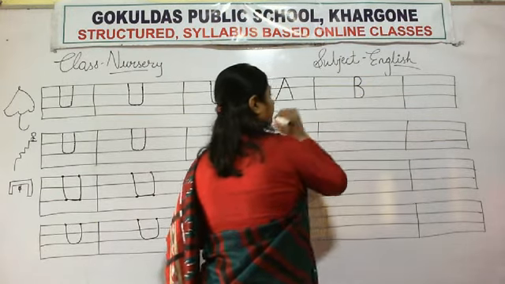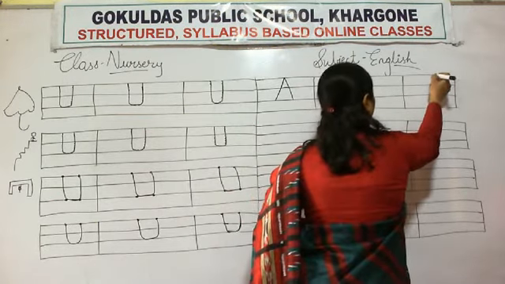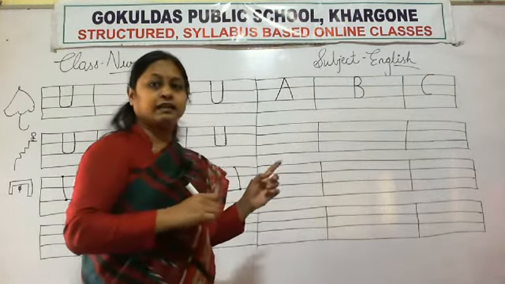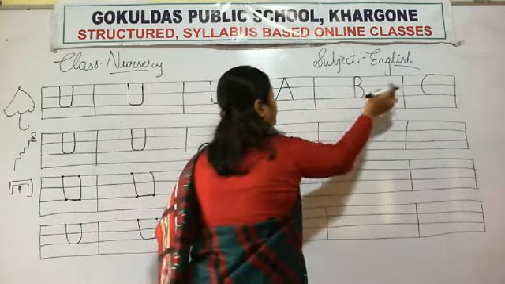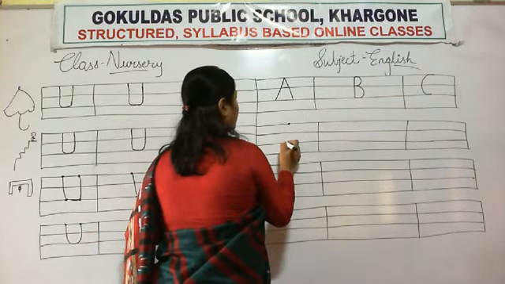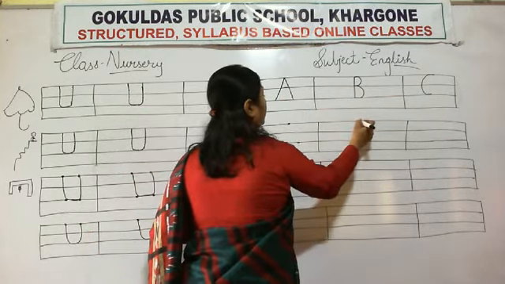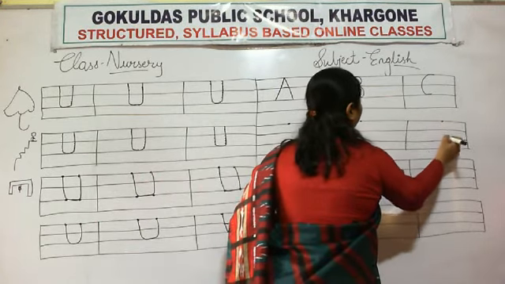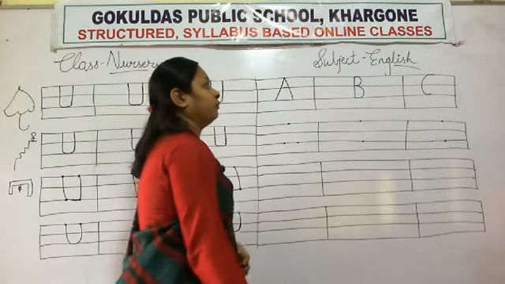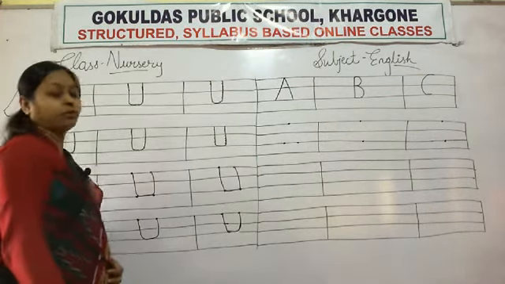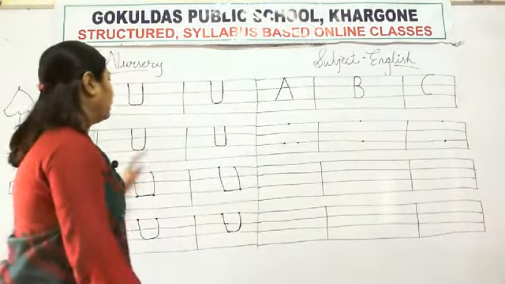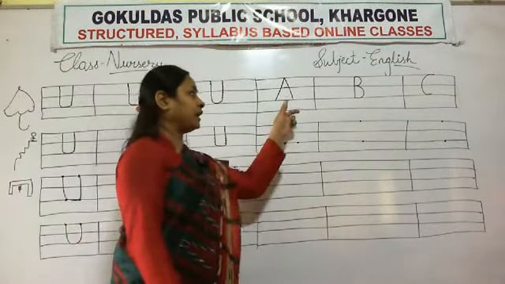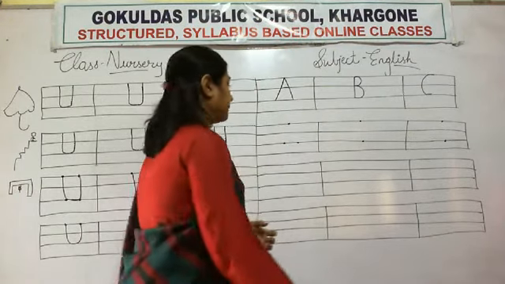Then B. Okay. Then after that C. We have learned to write all this, A, B and C. So one page you have to write like this. Mama will put the dot and you have to write in your notebook. One page of letter U and one page of letter A, B and C.